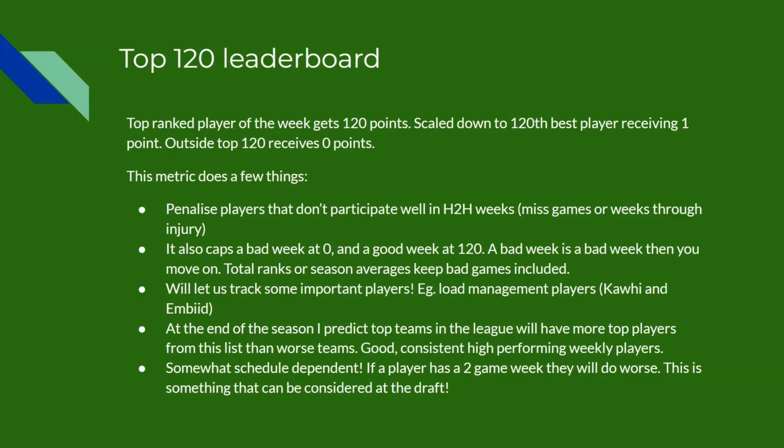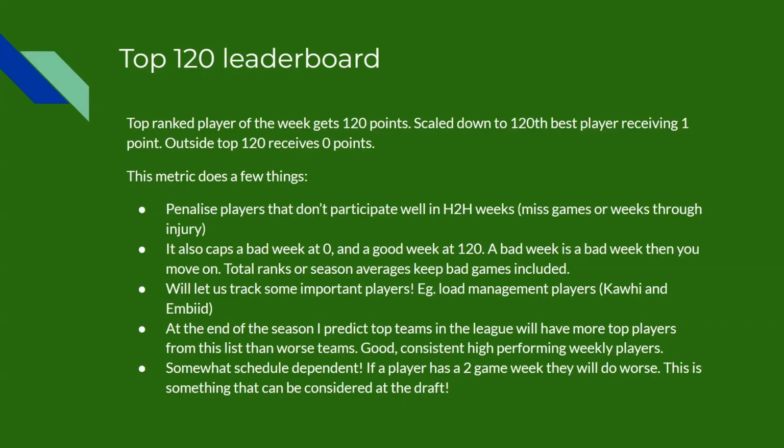Next, it will let us track some important players like Kawhi and Embiid who have load management happening. And I think this is important because once we keep going through this and analyzing how it goes this season, we'll then be able to take that into account and apply our learnings to next season when we're considering either load management or players that are beginning the season injured, because this is the same idea. I think at the end of the season, the good teams in each league will have more of these players than worse teams. And that's because this list aims to determine who the good, consistent, high-performing weekly players are.